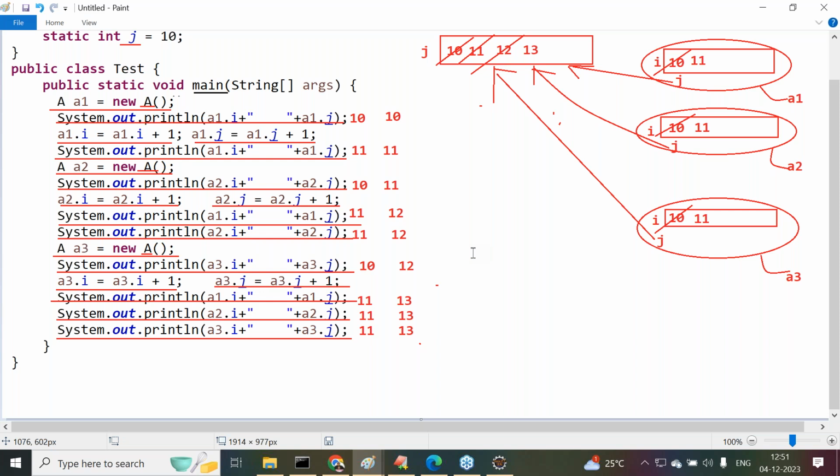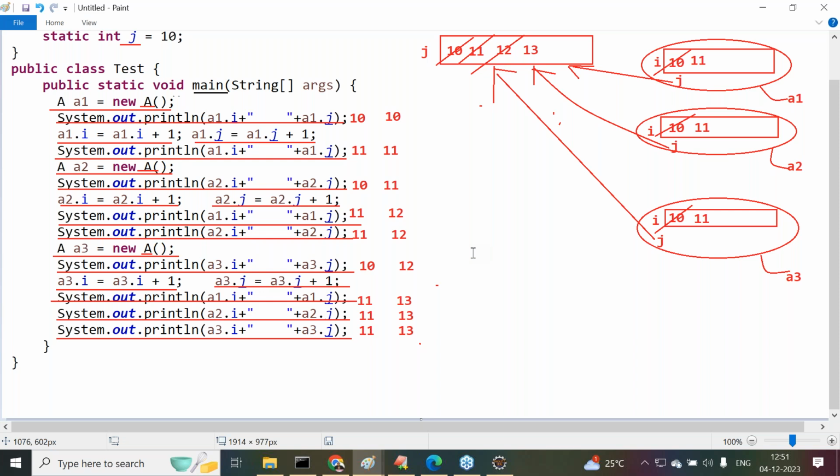Got it or not? This is exactly the point we have to understand from this. Shareability: static variables will provide more shareability. Instance variables will provide less shareability. This is the conclusion here. We are getting it clearly. From this point, we are able to derive one more point here.